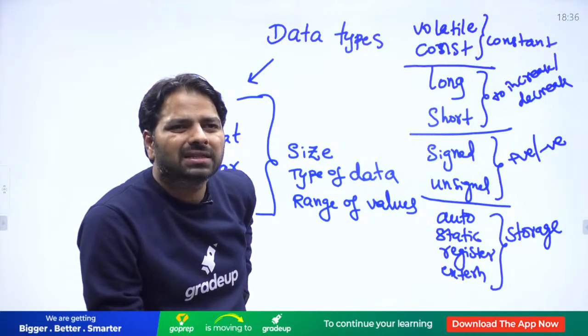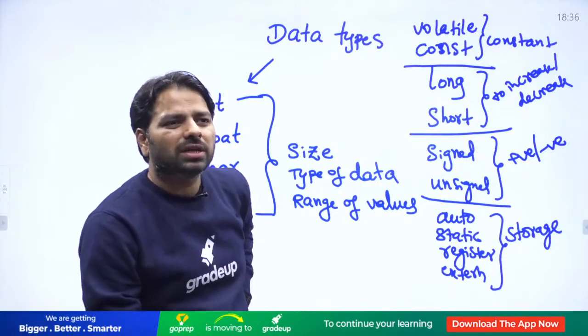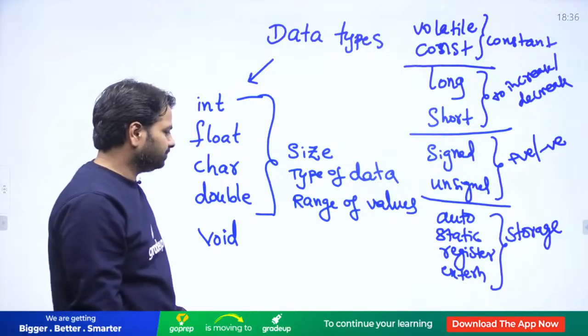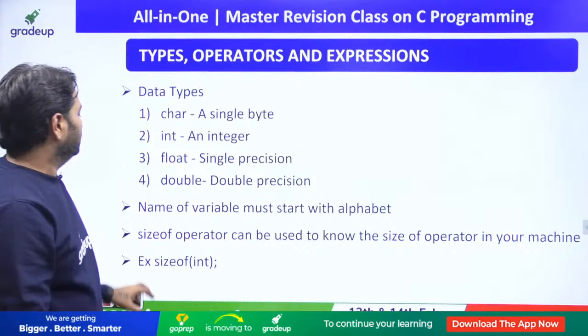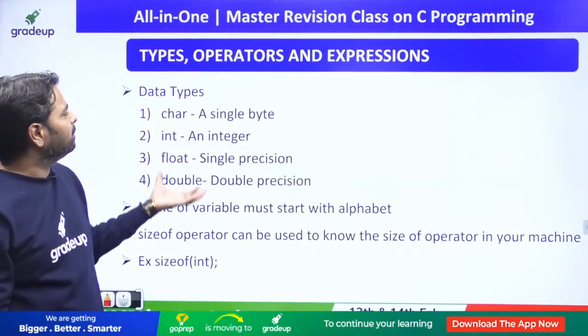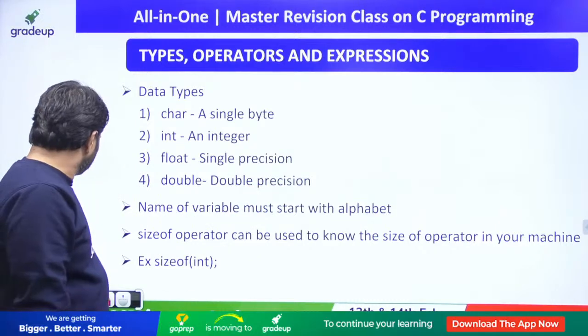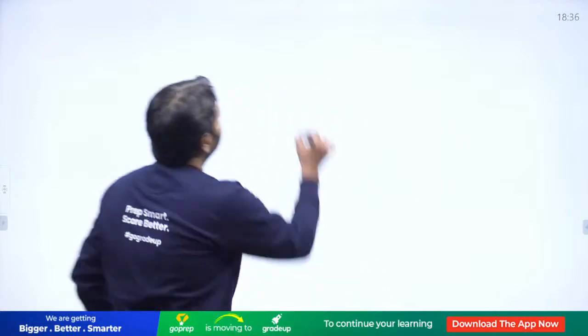Boolean is not there in standard C, right? Okay, so try to understand. If you are going to learn about all of them, be careful about the purpose of these data types. And also I want to talk about the types of data types we have.